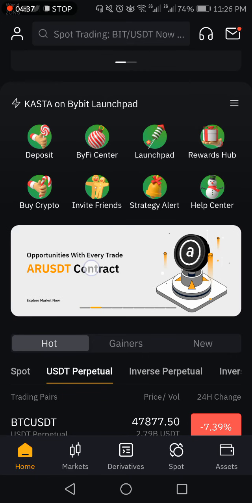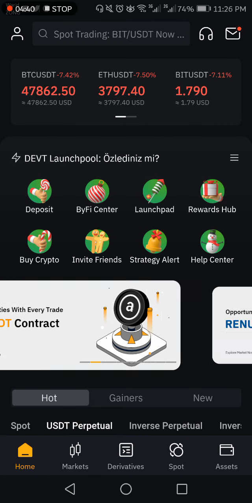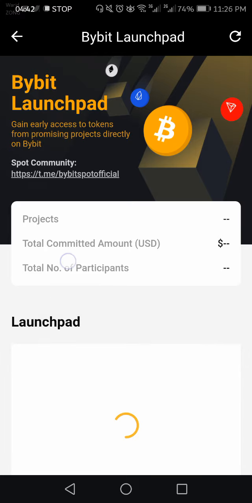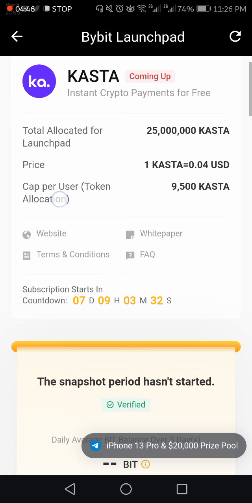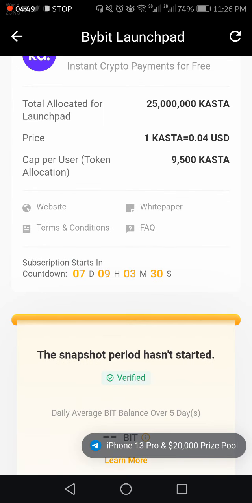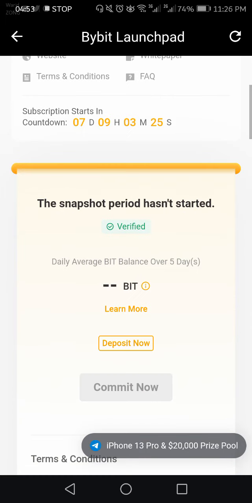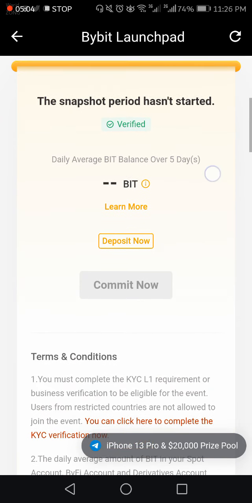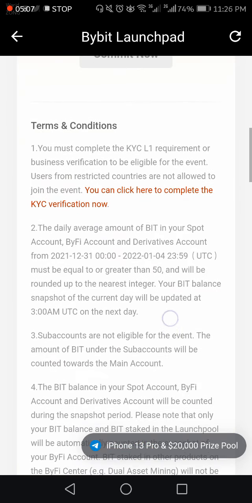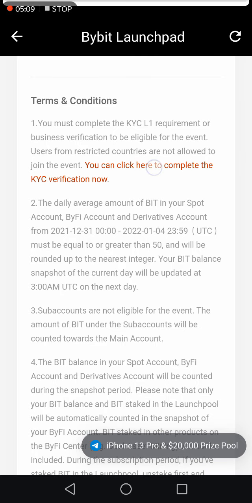After you complete identity verification, you have to click on Launchpad, and here you can see all the details of the launchpad. Subscription will start in 7 days and 9 hours. In order to participate in Kasta Launchpad, you have to stake BIT token. You have to hold, and you can read all the details here.